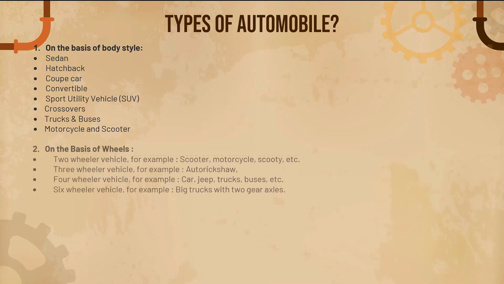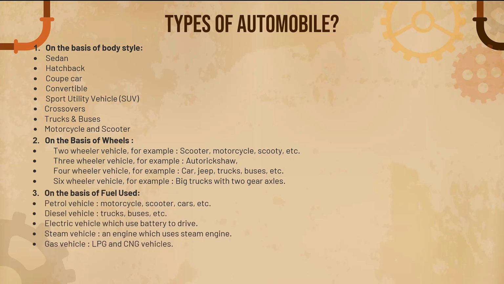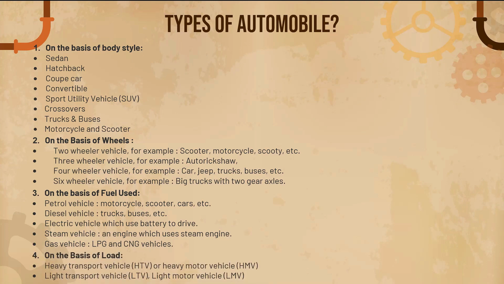Now on the basis of wheels, there are 2-wheelers, 3-wheelers, 4-wheelers or 6-wheelers. Then on the basis of fuel used: petrol, diesel, electric, steam or gas vehicles. Then on the basis of load: heavy transport vehicle or light transport vehicle. Heavy transport vehicles include buses, trucks, cranes, bulldozers. Light transport vehicles include cars, jeeps, scooters, motorcycles.